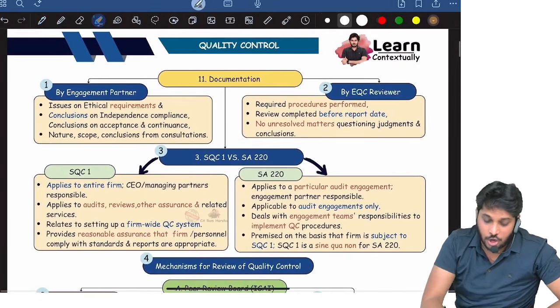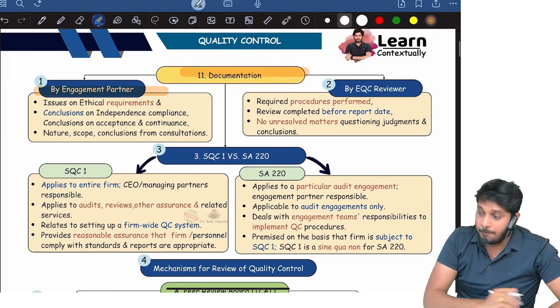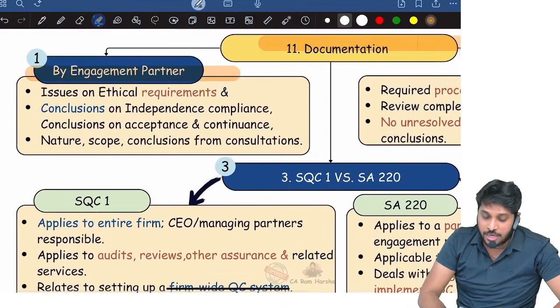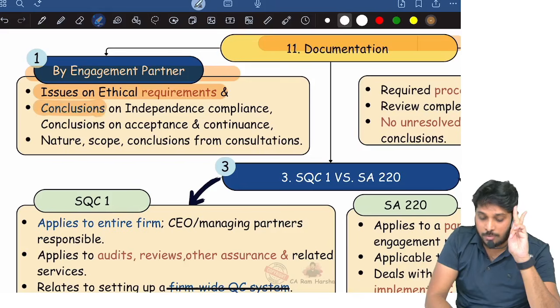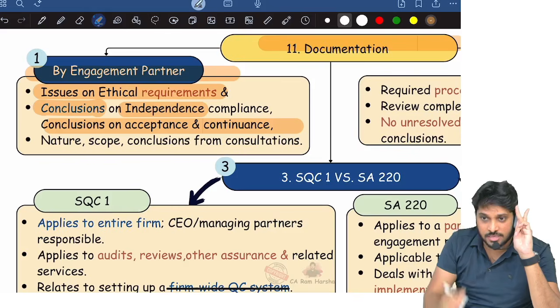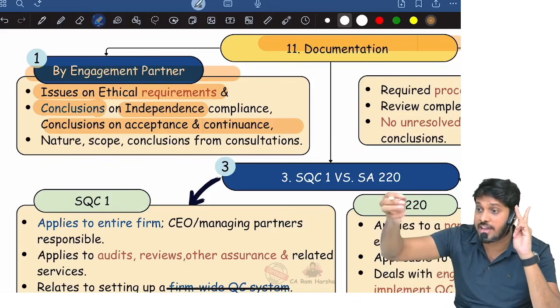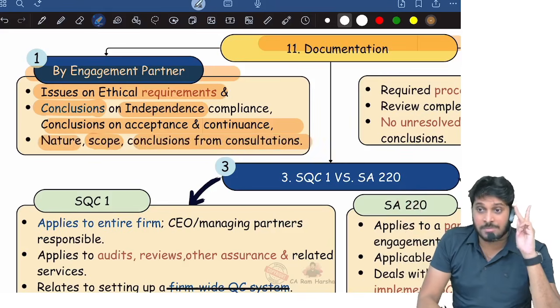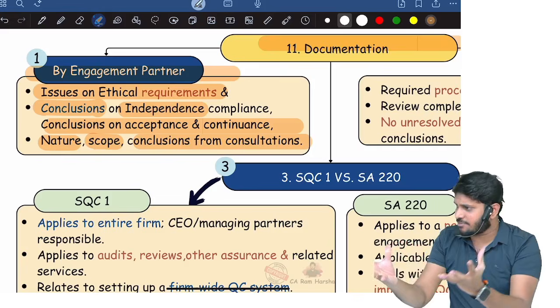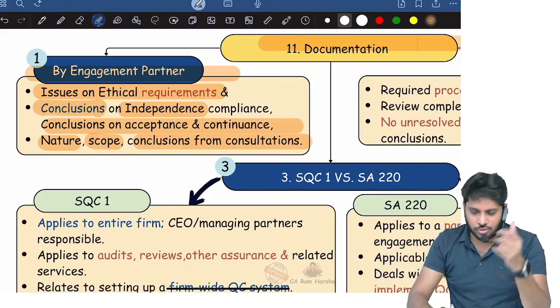And finally, documentation. What should the partner document? He should document whatever issues arose on ethical requirements. He should document what he concluded regarding independence, what he concluded regarding acceptance and continuation, what issues he faced while accepting the client, and the nature, scope and conclusions from consultations. All the consultations that have taken place internally, he has to document.